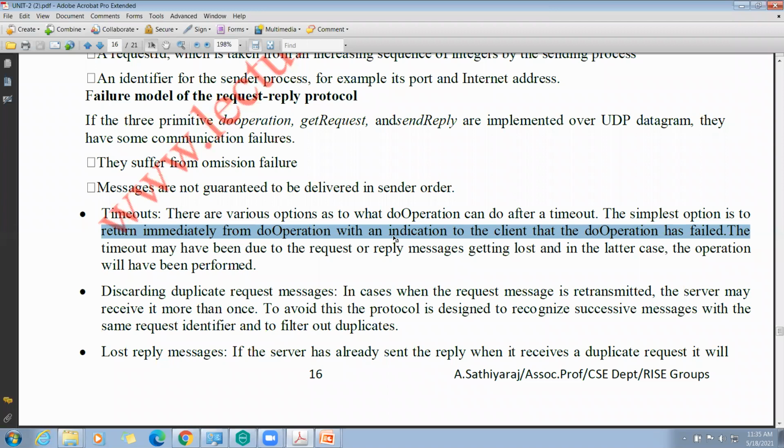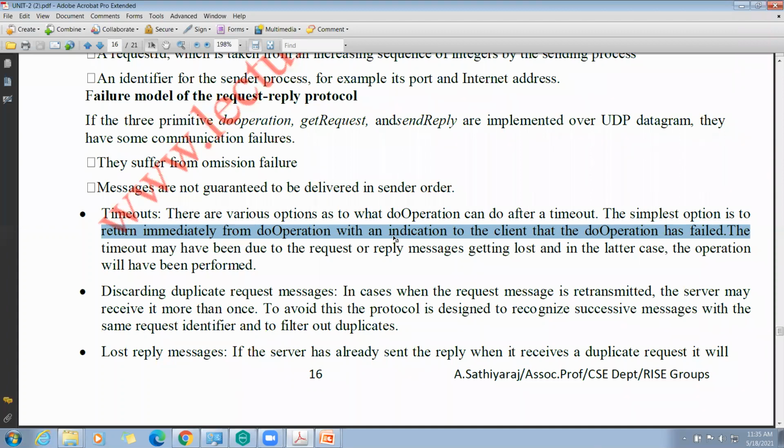Otherwise, the do operation has failed, and this timeout may have been due to request or reply messages getting lost, and the operation may have been performed. Okay, this is the problem with timeout. It needs to get the reply from the server.